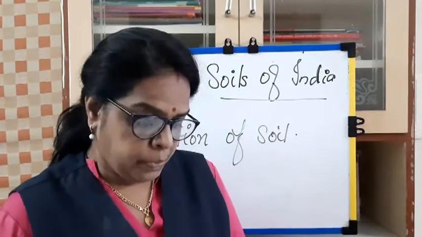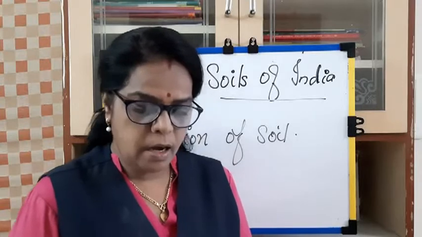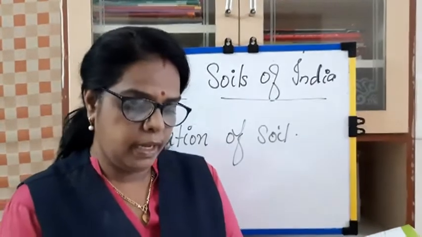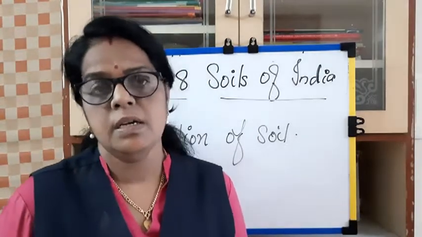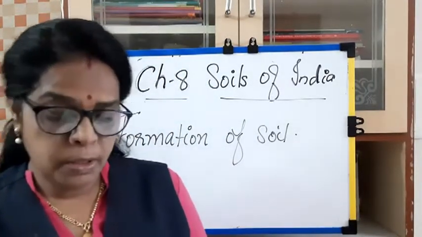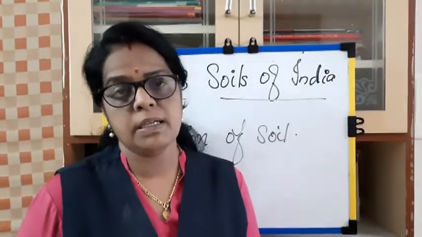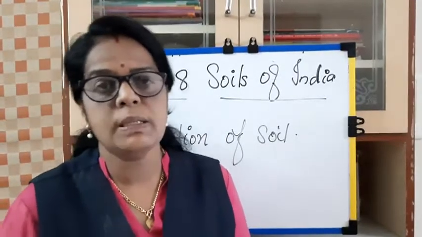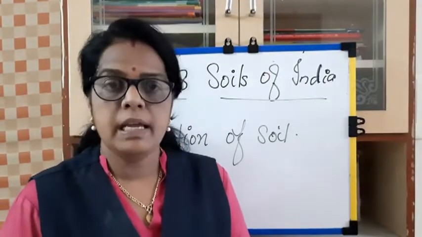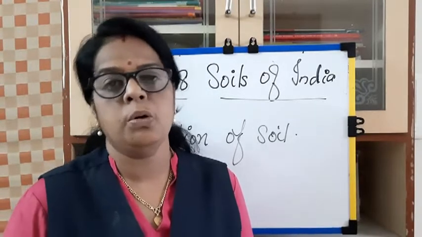Okay, see, but all types of soils are composed of particles of clay, sand, and silt in varying quantities. The particles included in the soil are clay, sand, and silt in varying quantities.